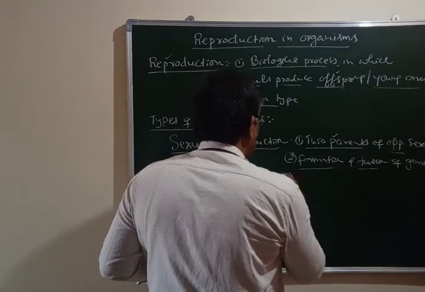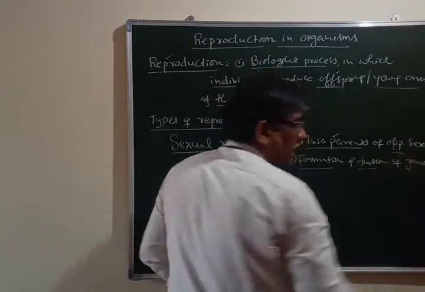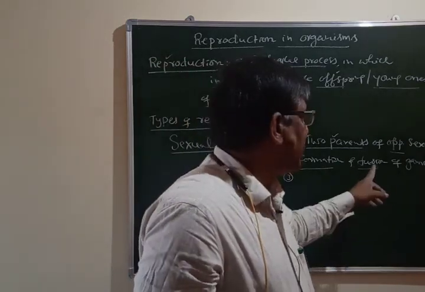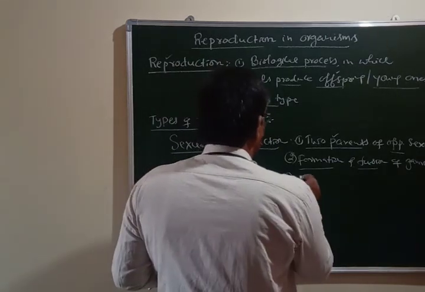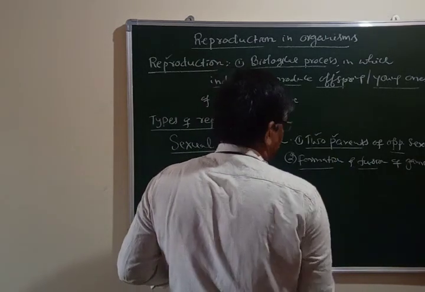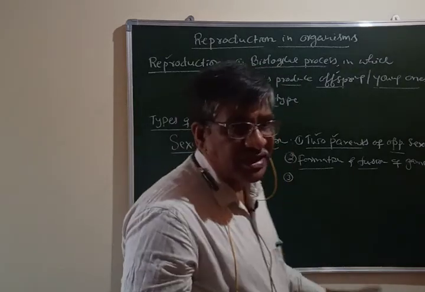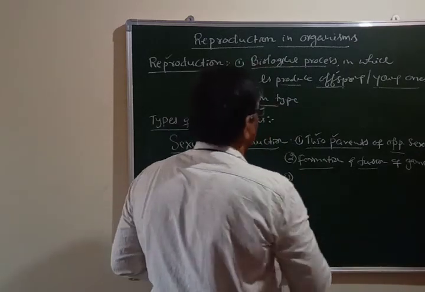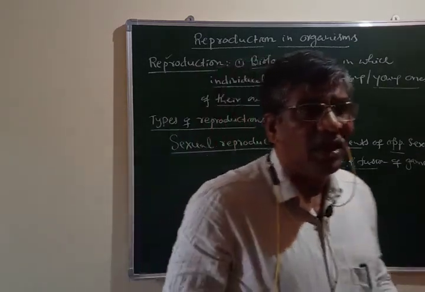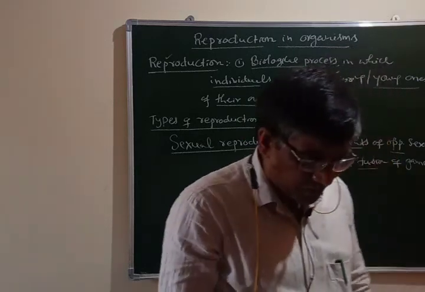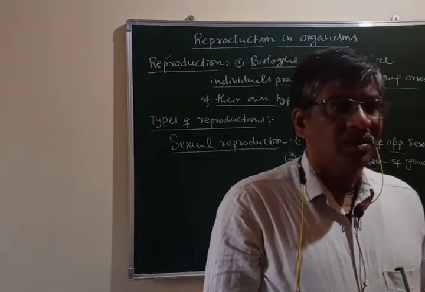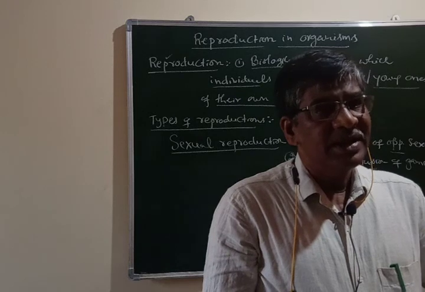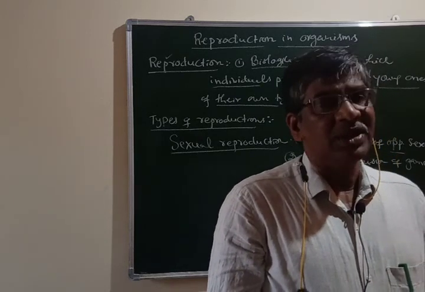When there is a fusion of male and female gametes, the new individual produced by this act of sexual reproduction is not exactly similar to its parents. It is not morphologically similar to its parents, and not genetically similar to its parents, so we cannot call them clones. The offspring produced by sexual reproduction are not clones because they are not genetically and morphologically similar to either of the parents.